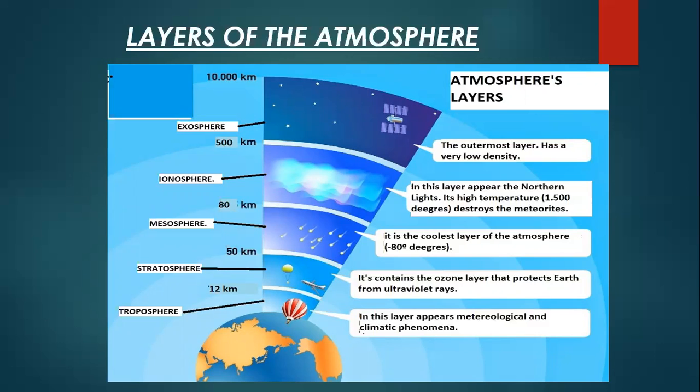Okay. Now, the mesosphere is the coolest layer of the atmosphere. The next is the ionosphere. In this layer, the northern lights appear. Okay. Its high temperature destroys meteoroids. And the last and outermost layer is the exosphere, and it has a very low density. Is that clear? This is all about the layers of the atmosphere. Is that clear?